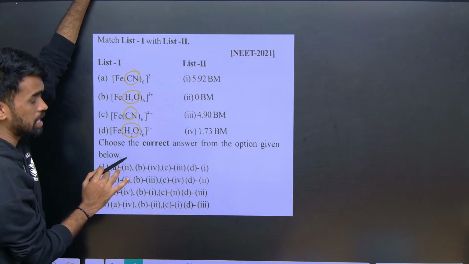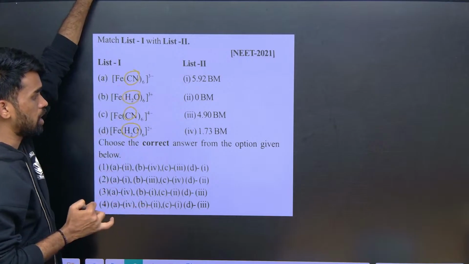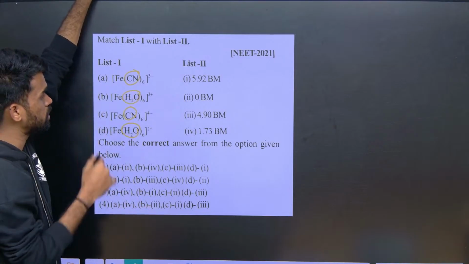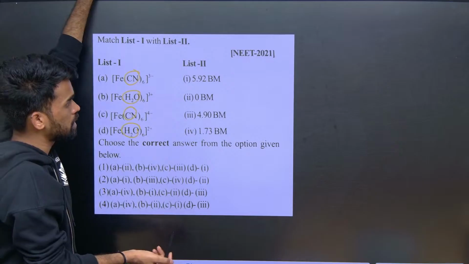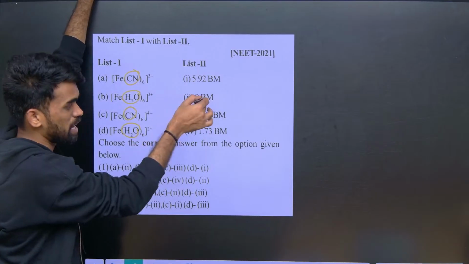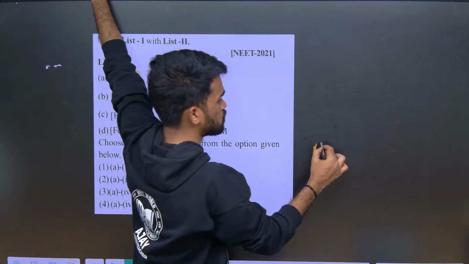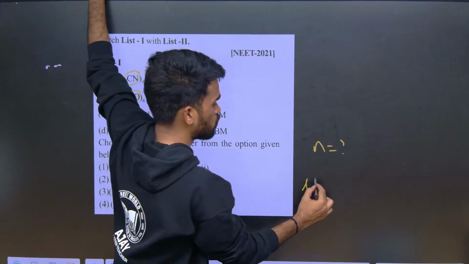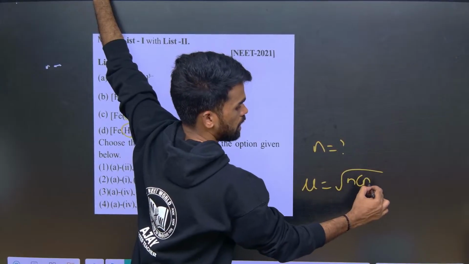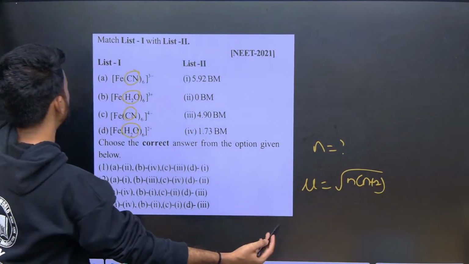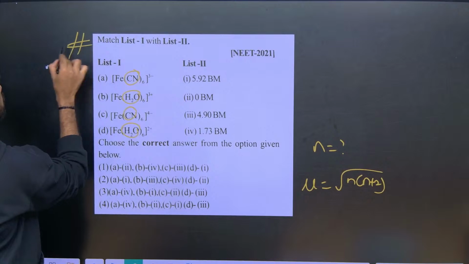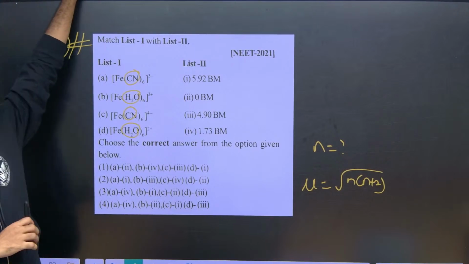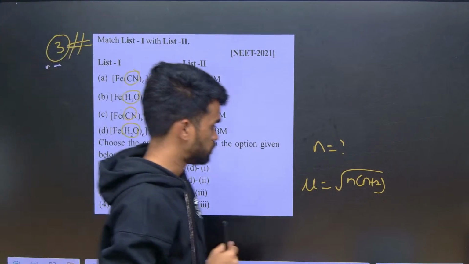Find the oxidation state. After finding it, find the hybridization of each of these compounds. If you see any unpaired electrons, find the magnetic moment. Just use the formula, where n is the number of unpaired electrons you get from the complexes: mu equals root over n into n plus 2 Bohr magneton. For this, you can take hashtag question number 3 and write your answer in the comment box. I will be waiting for you.